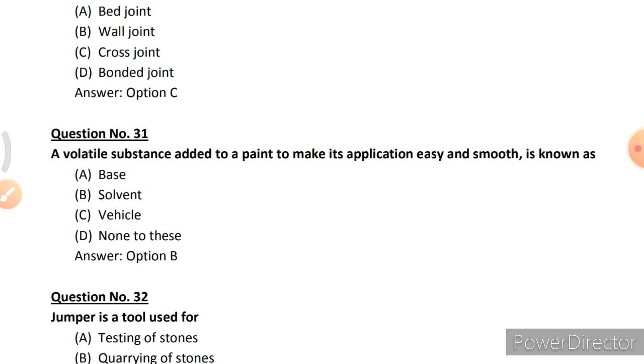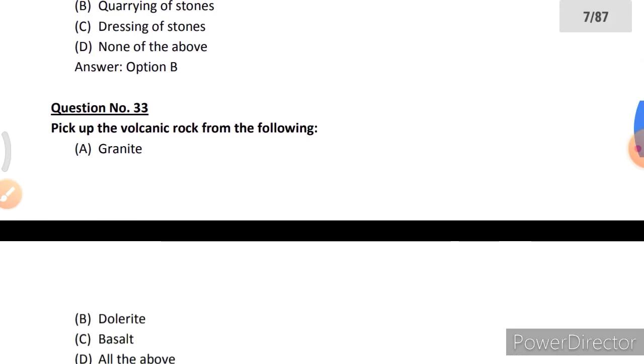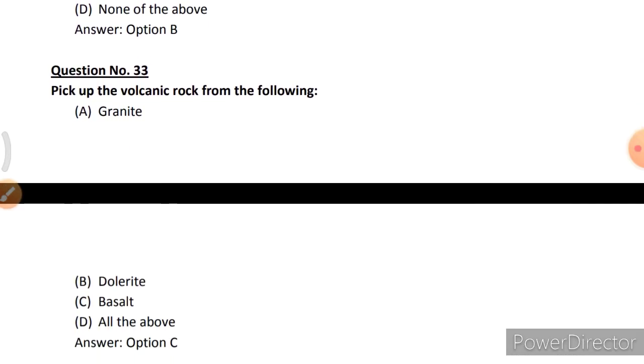A volatile substance added to a paint to make its application easy and smooth is known as option B, solvent. Jumper is a tool used for option B, quarrying of stones. Pick up the volcanic rock from the following. So option C, basalt.